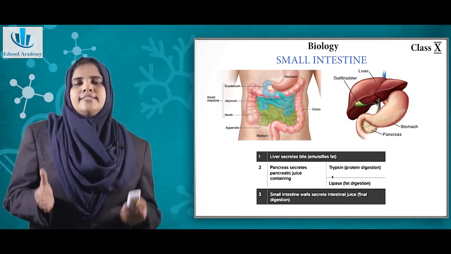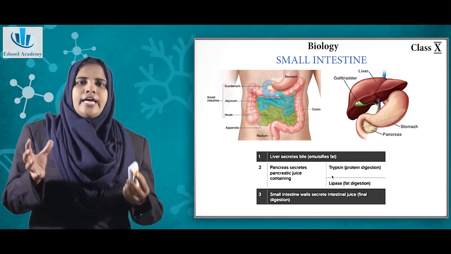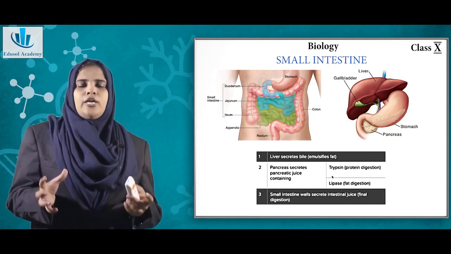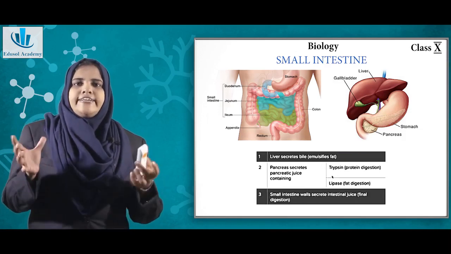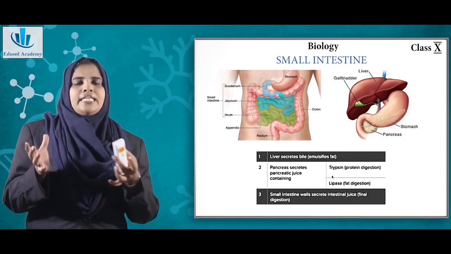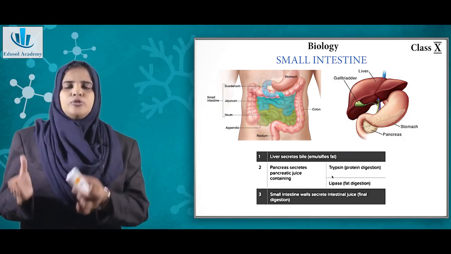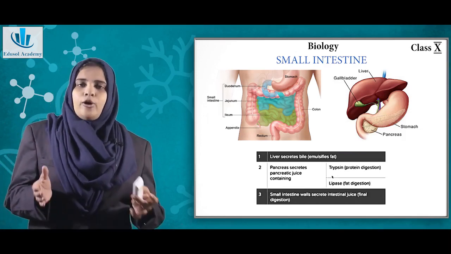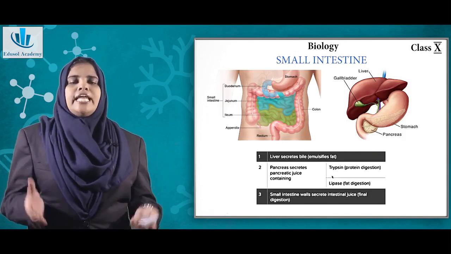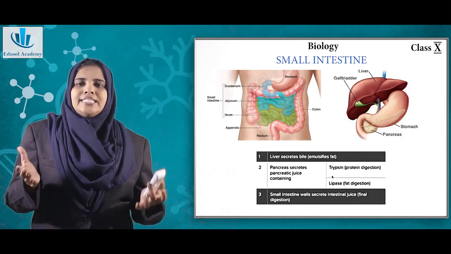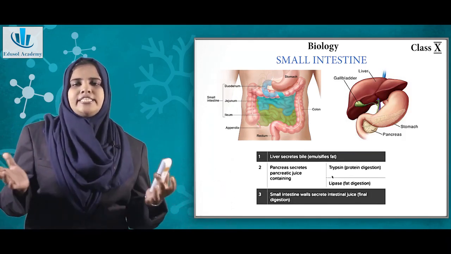The liver produces bile and stores it in a temporary pouch called the gallbladder. You can see that in the image. The liver secretes bile, stores it in the gallbladder, and then through a duct it pours into the small intestine. The pancreas also secretes some enzymes like trypsin, and these enzymes are also poured into the small intestine.